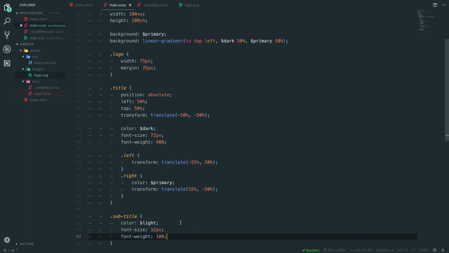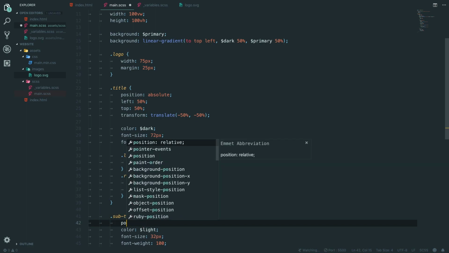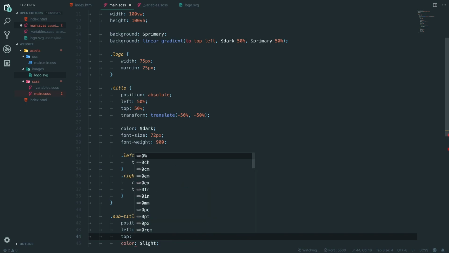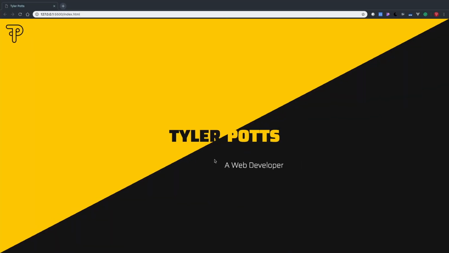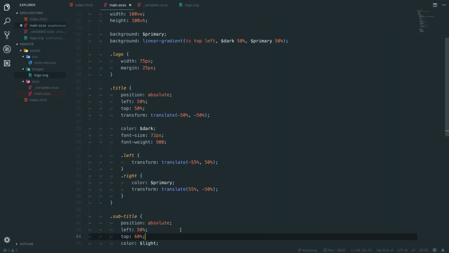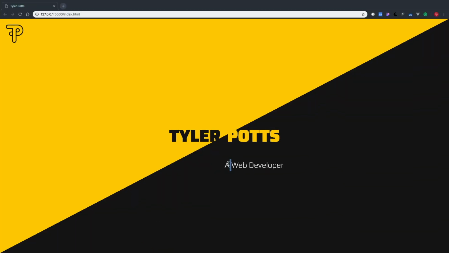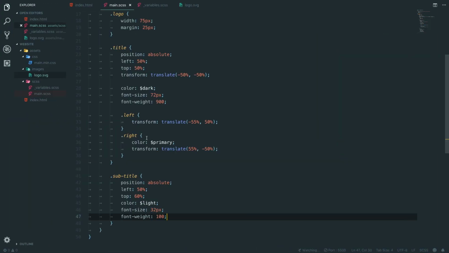And I also don't like using absolute position for everything, but I think I am going to again go position absolute, and we're going to say left 50%, top 60%. Wow, that worked better than I expected. I actually wanted it to be off center slightly. And is that light? What font weight is that? Font weight 100. That is light. Why does that not feel light now?